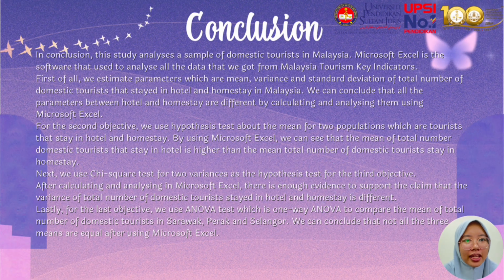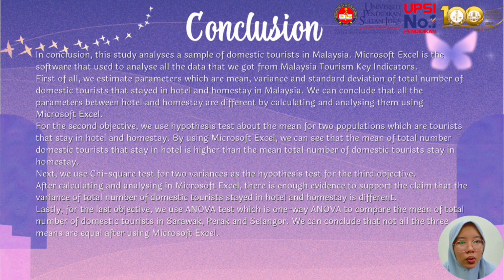In conclusion, this study analyzes a sample of domestic tourists in Malaysia. Microsoft Excel is the software that we use to analyze all the data that we got from Malaysia tourism key indicators. First of all, we estimate parameters which are mean, variance, and standard deviation of total number of domestic tourists that stay in hotel and homestay in Malaysia. We can conclude that all the parameters between hotel and homestay are different by calculating and analyzing them using Microsoft Excel. For the second objective, we use hypothesis test about the mean for two populations, which are tourists that stay in hotel and homestay. By using Microsoft Excel, we can see that the mean of total number of domestic tourists that stay in hotel is higher than the mean total number of domestic tourists that stay in homestay.